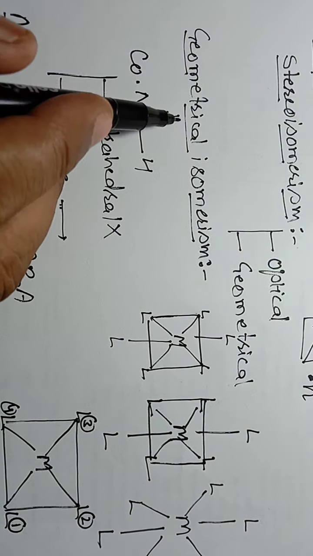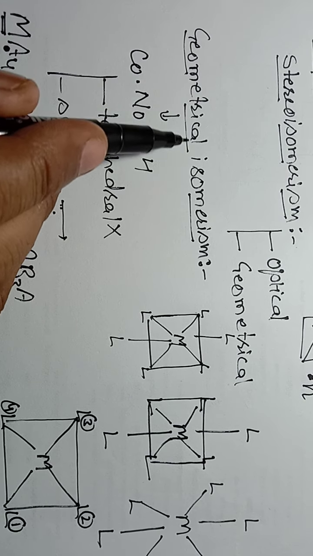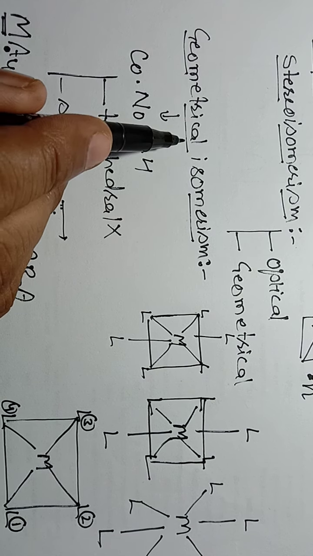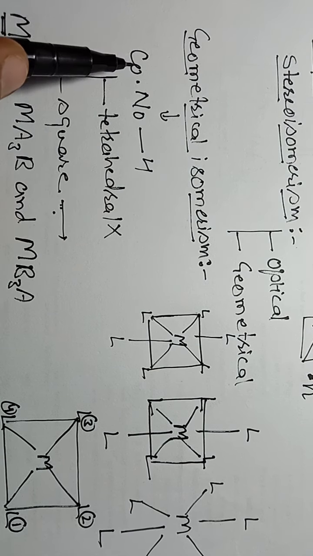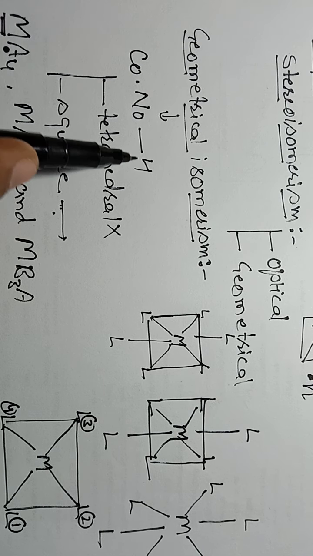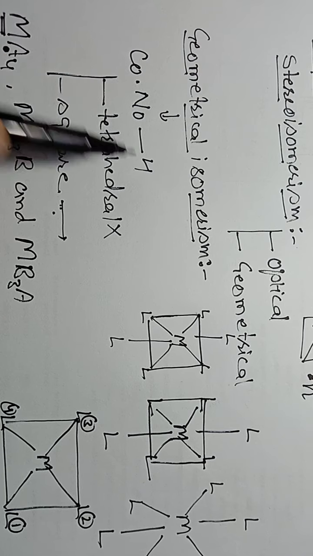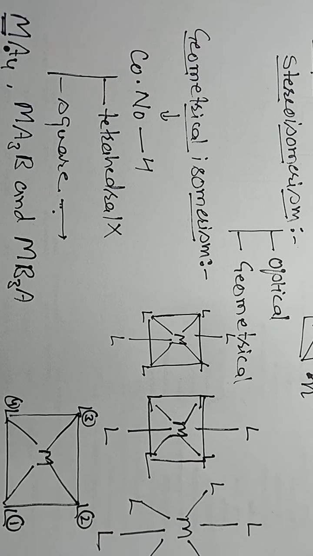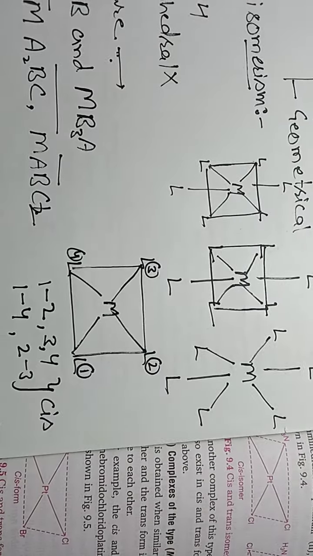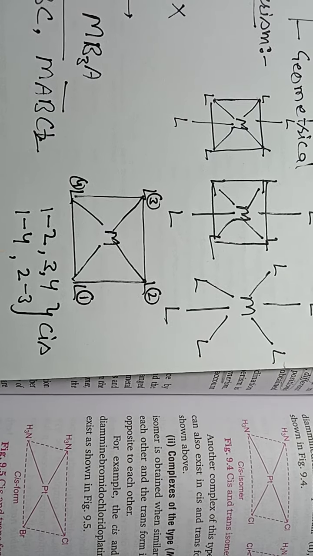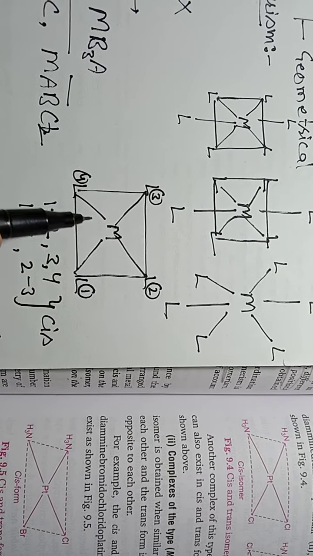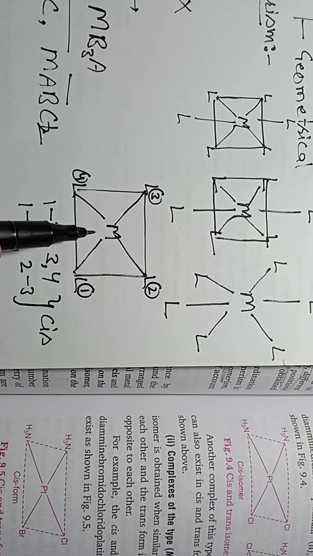Okay students, in geometrical isomerism we will discuss geometrical isomerism first, and geometrical isomerism belongs to coordination number 4 compounds. Okay students, coordination number 4 compounds. So first we will discuss this, and before we start, one more point for you. Here this is a square planar structure.